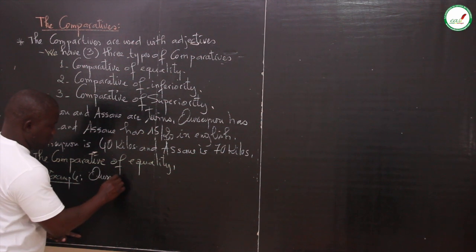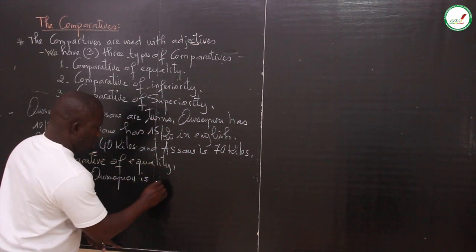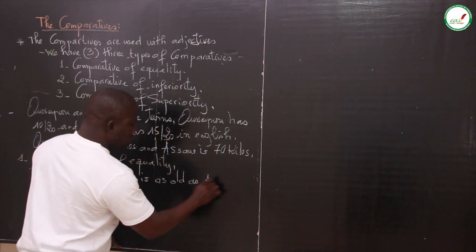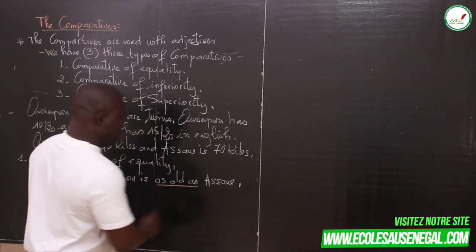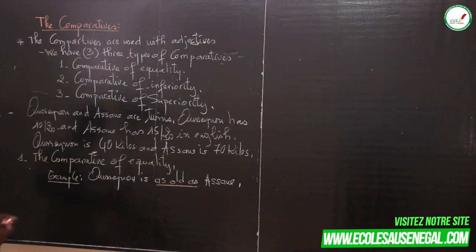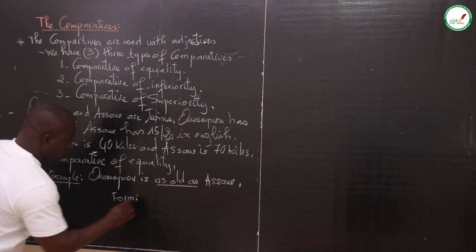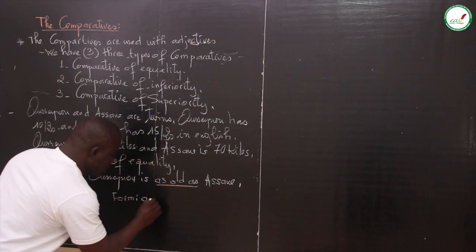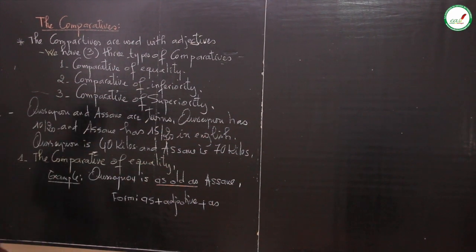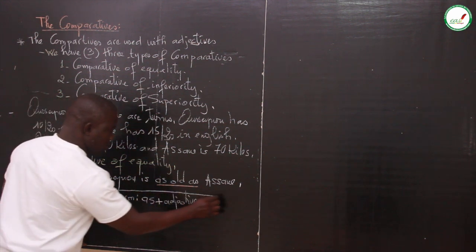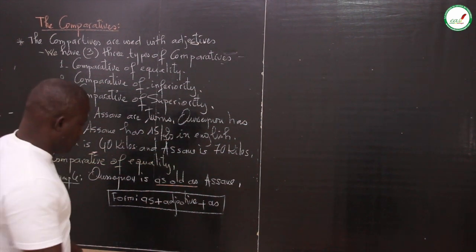Ousseynou is as old as Hassan. Now here we know the form of the comparative of equality: as plus adjective plus as.